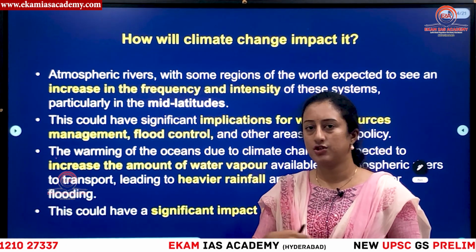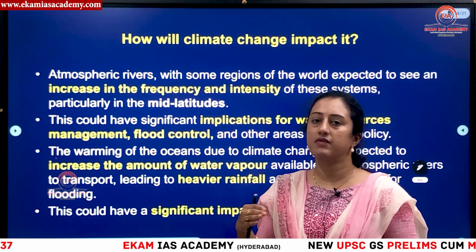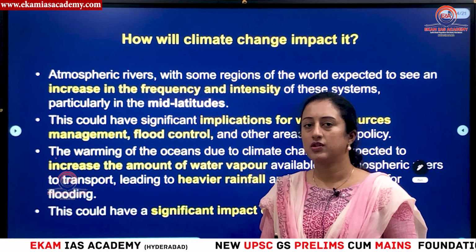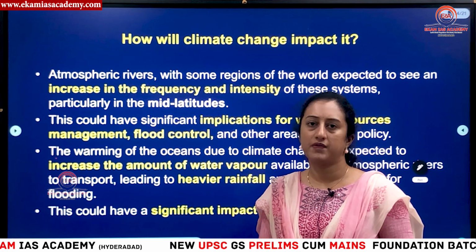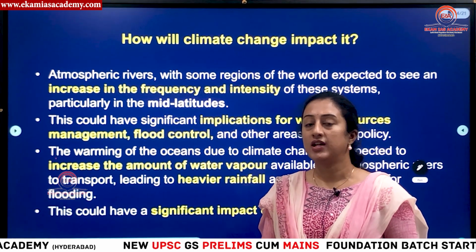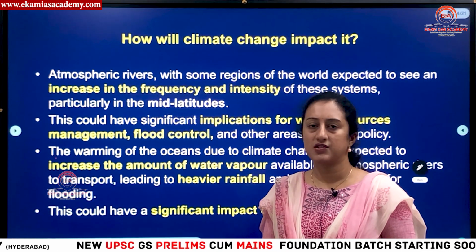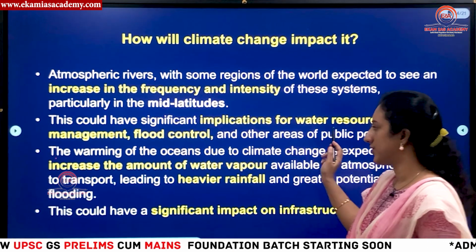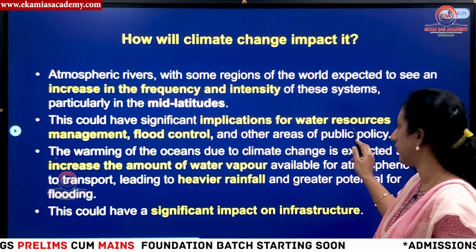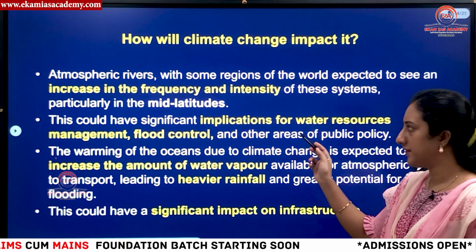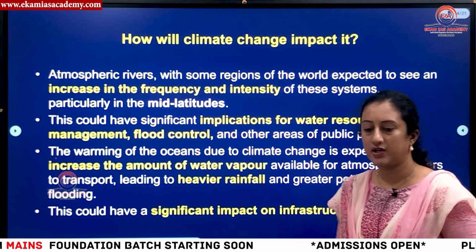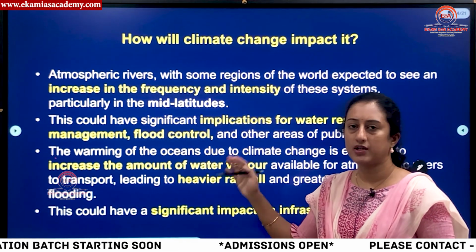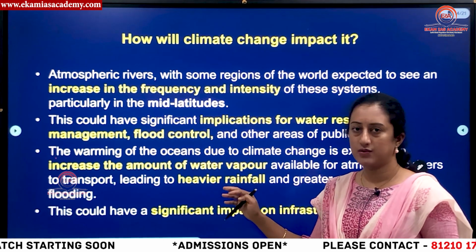So if this is a continuous process, the intensity and frequency are increasing just because of climate change. Even before climate change and global warming, there was the phenomenon of atmospheric rivers, but it is getting intensified and the frequency is increasing just because of climate change. Okay, then what are the implications? We have seen in the case of flooding and water resources that we are facing these issues. In case of excess rainfall, we are having flooding. In case it is not active during any part of the year, at that point of time we are having shortages in water supply.